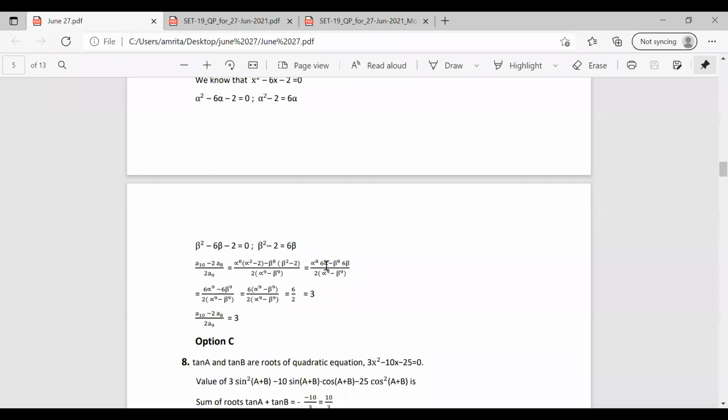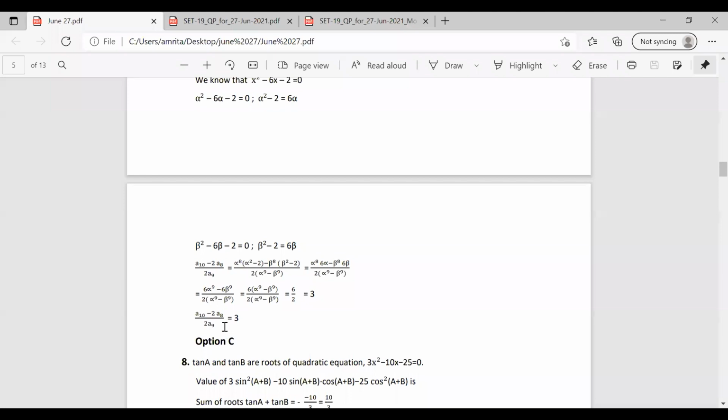We can write this as 6 alpha raised to 9 minus 6 beta raised to 9, because alpha raised to 8 into alpha becomes alpha raised to 9, divided by 2 into (alpha raised to 9 minus beta raised to 9). So these terms get cancelled and we have 6 by 2, which is equal to 3. So we found the value of (A10 minus 2A8) by 2A9 is equal to 3.